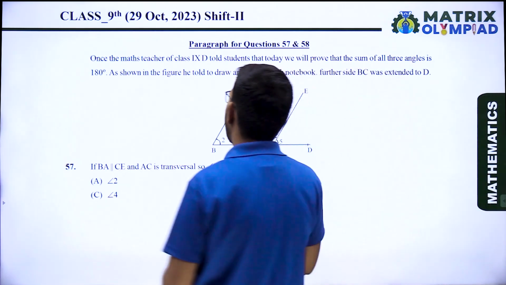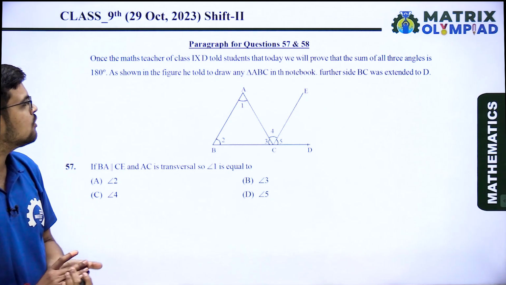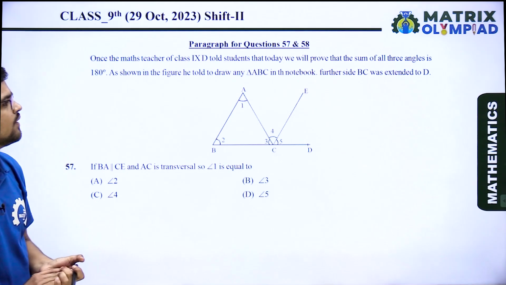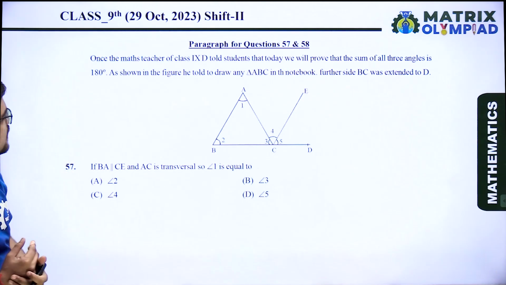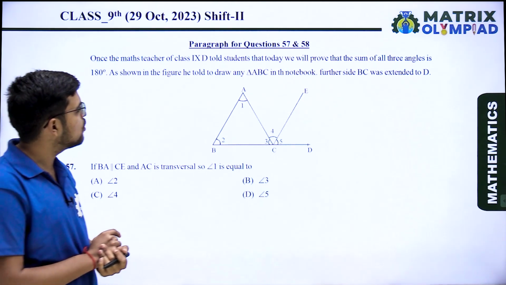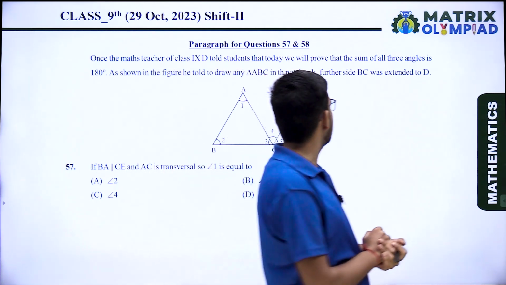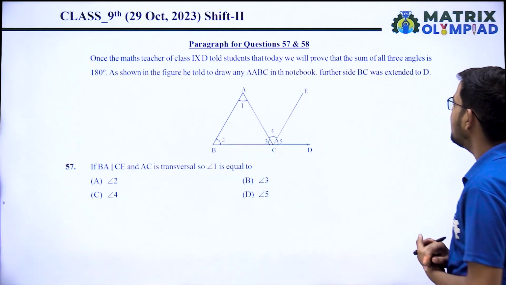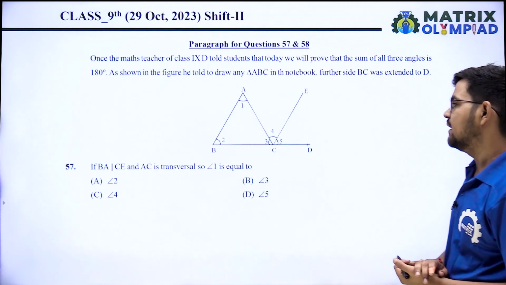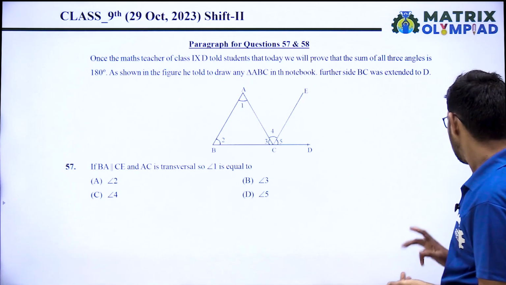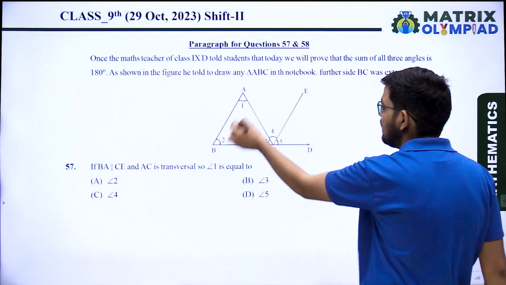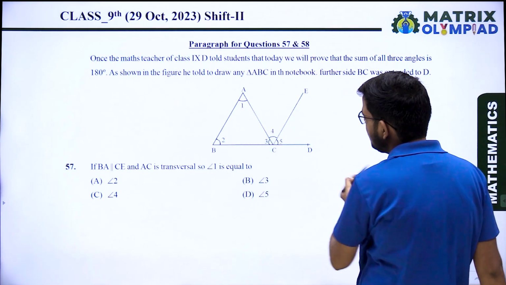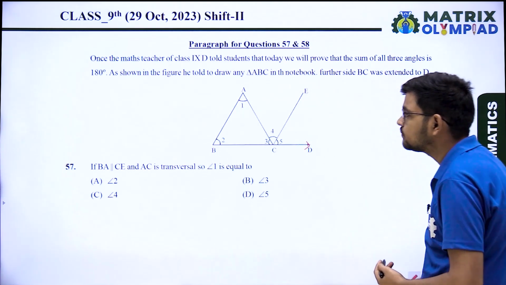A math teacher of class 9th D told students that today we will prove that the sum of all three angles is 180 degrees, as shown in the figure. He told them to draw any triangle ABC in the notebook, and side BC was extended to D. So according to the question, there is a triangle ABC and side BC is extended to D.